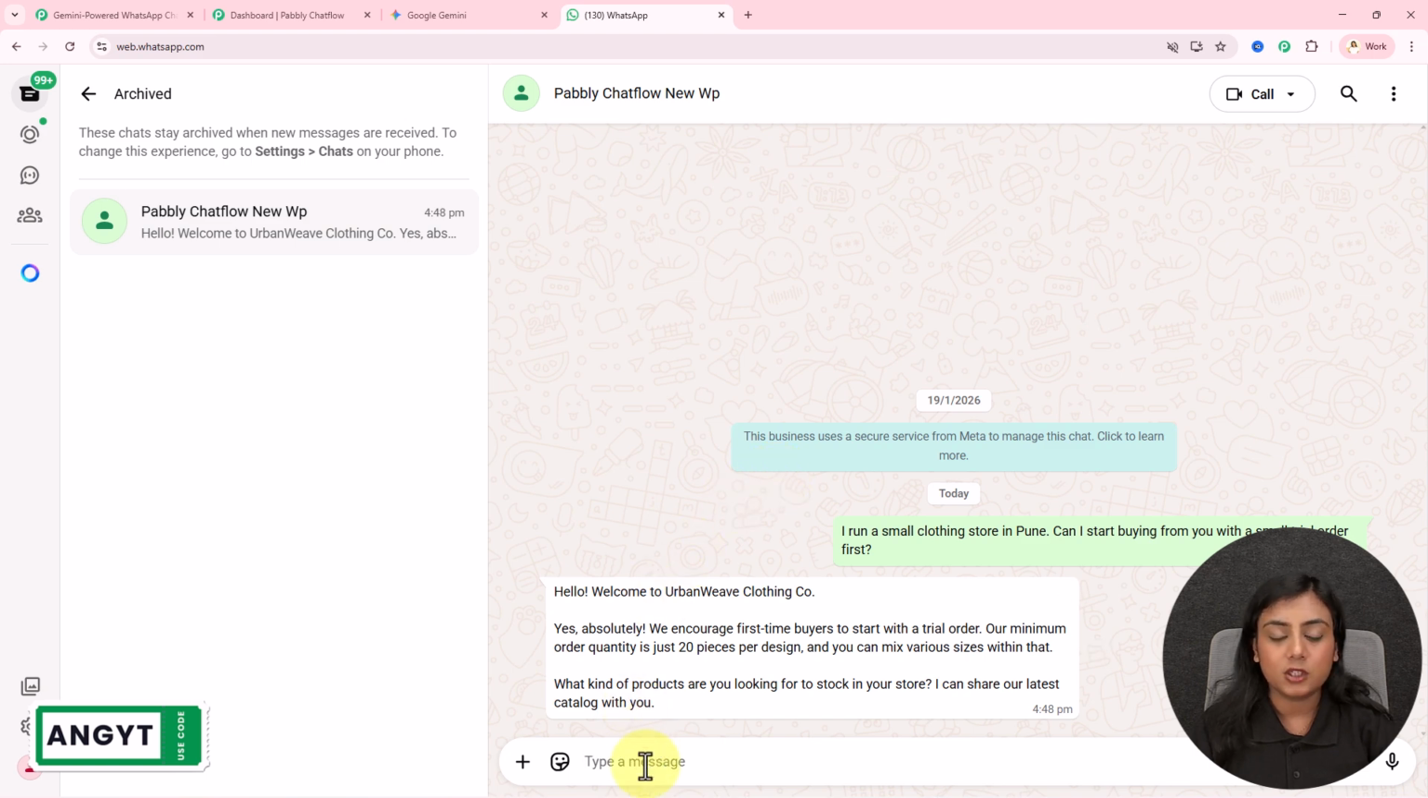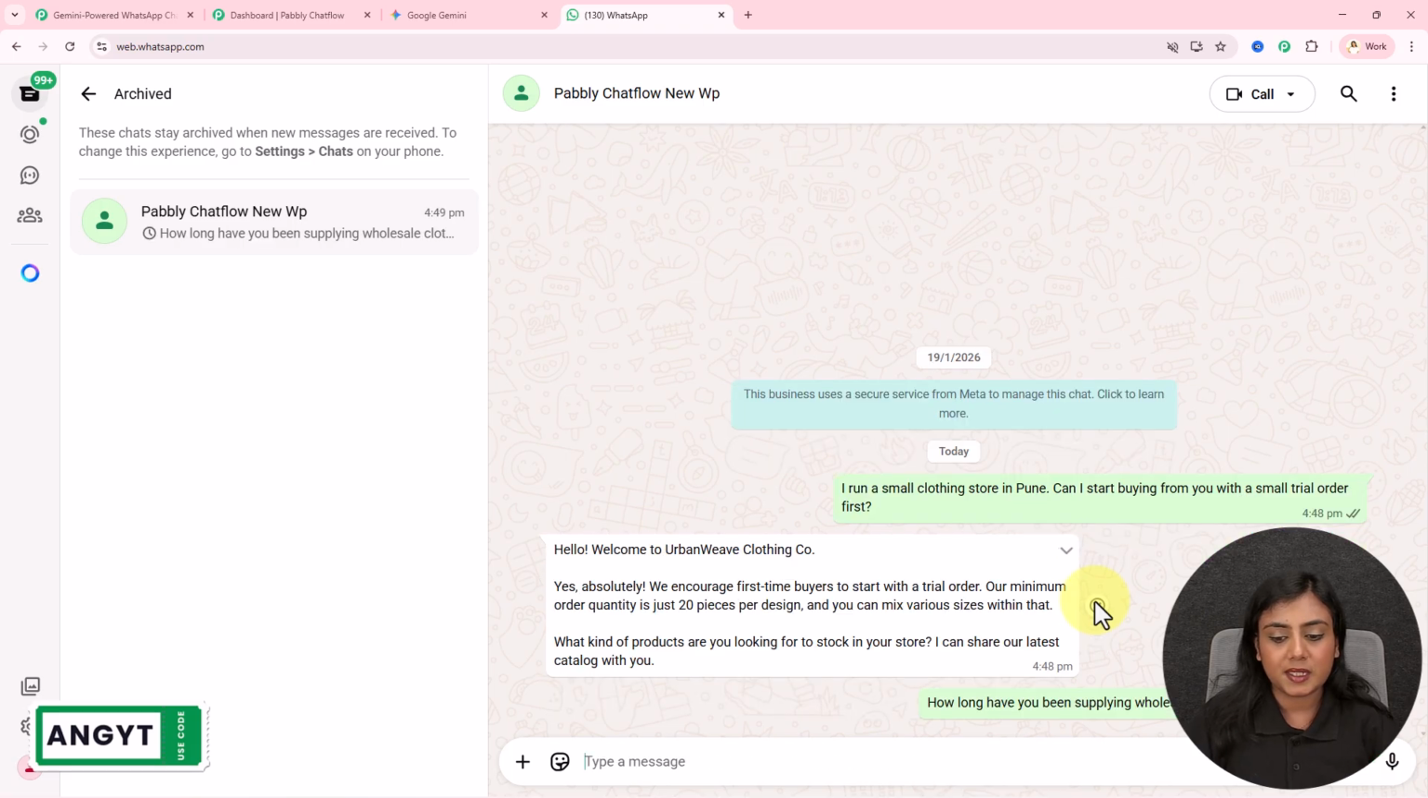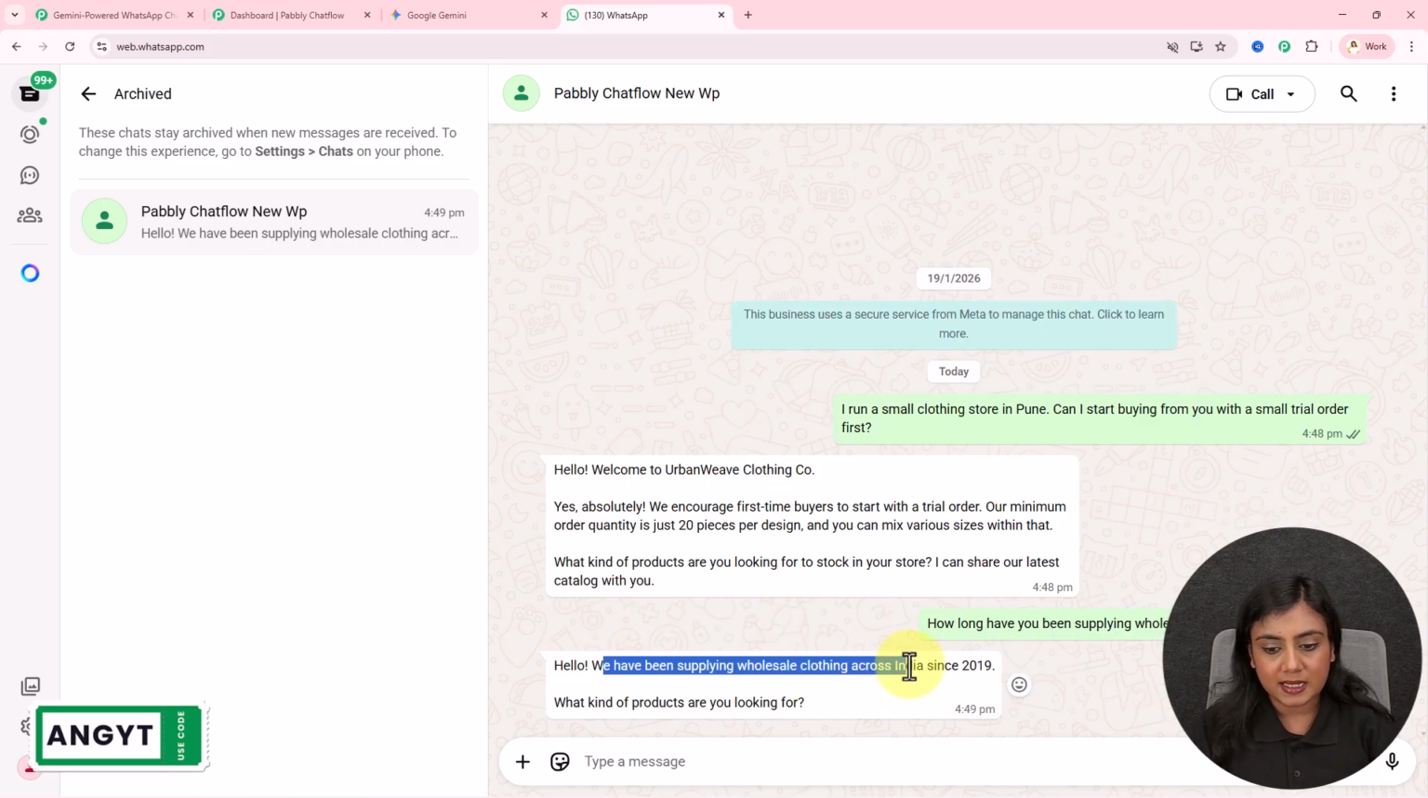I have another question, that is, how long have you been supplying wholesale clothing in India? So now I will ask my next question to this bot. Again, it will take a few seconds to send the reply back to me, so I'm going to wait. We have been supplying wholesale clothing across India since 2019. What kind of products are you looking for? You can see I've received this message.